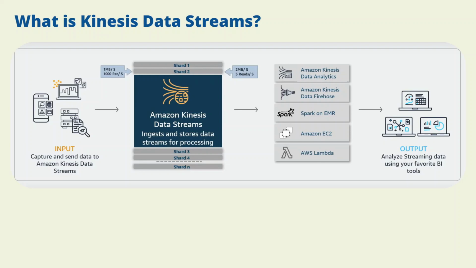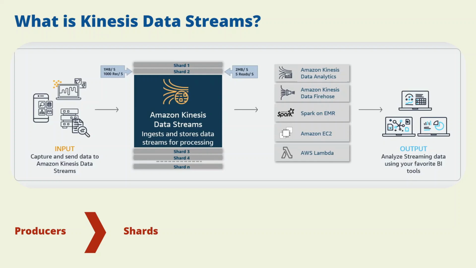AWS Kinesis Data Streams provide the service to collect and process large streams of data records in real time. In Kinesis Data Stream, the producer is the source where the data is produced. The data is continuously pushed from the producer into Kinesis Data Stream, where the data is distributed across shards based on a partition key. A shard is a unit of capacity in the stream, and each shard can ingest up to 1 megabyte of data per second. The producer specifies the partition key.